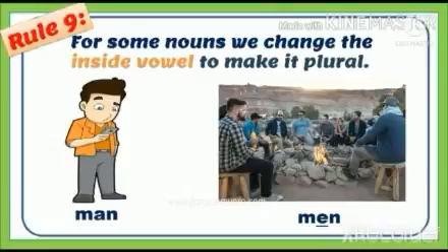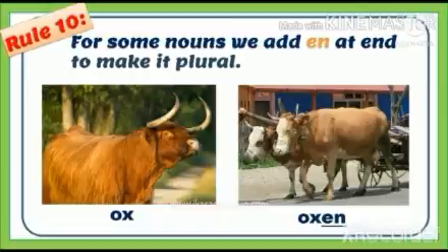Rule 9. For some nouns, we change the inside vowel to make it plural. For example, one man, many men. The spelling for man is m-a-n. To change it into its plural form, we drop the inside vowel a and we just add e. So the plural form of man is men. Rule 10. For some nouns, we add en at the end to make it plural. For example, one ox, many oxen. Here we add the letters en to make it plural.